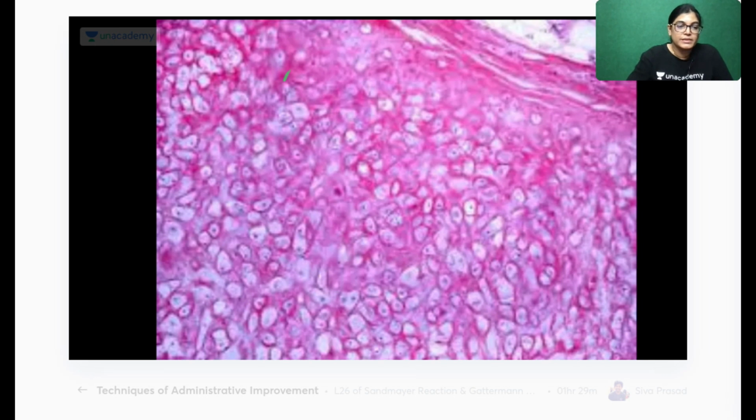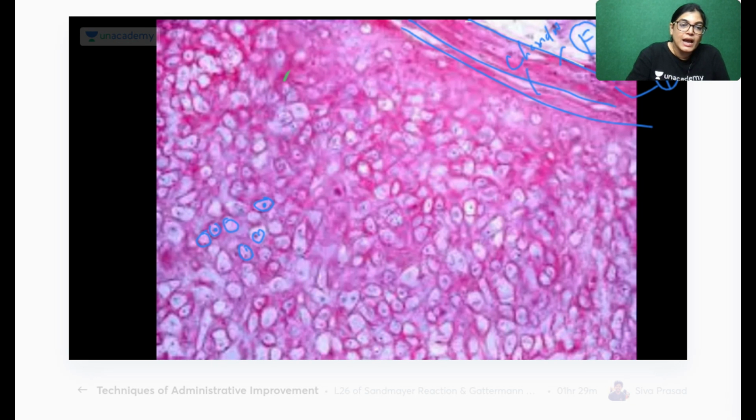In this slide, the outermost layer you are seeing is the perichondrium. P is for perichondrium; the outer part is fibrous, and this is the chondrogenic layer. Perichondrium is present, with many lacunae. This is the nucleus of a chondrocyte, so these are all chondrocytes.